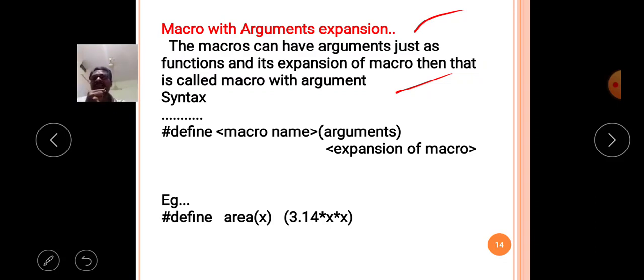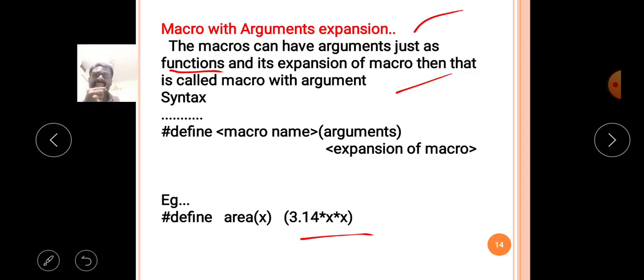We will discuss this thoroughly in the functions chapter. Like functions, the macro can have arguments, and the expansion of the macro is like a function definition. This type of macro is called macro with argument expansion.